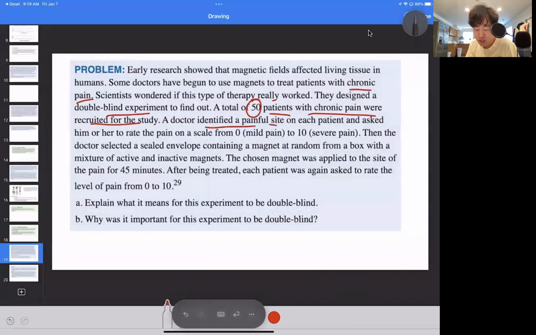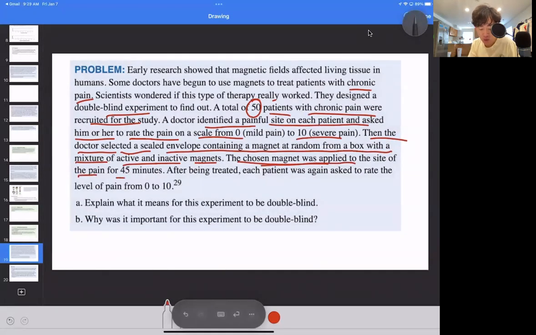Doctor identified a painful site on each patient and asked him or her to rate the pain on a scale from 0 to 10. Then the doctor selected a sealed envelope containing a magnet at random from a box with a mixture of active and inactive magnets. Then the chosen magnet was applied to the site of the pain for 45 minutes. After being treated, each patient was again asked to rate the level of pain from 0 to 10.